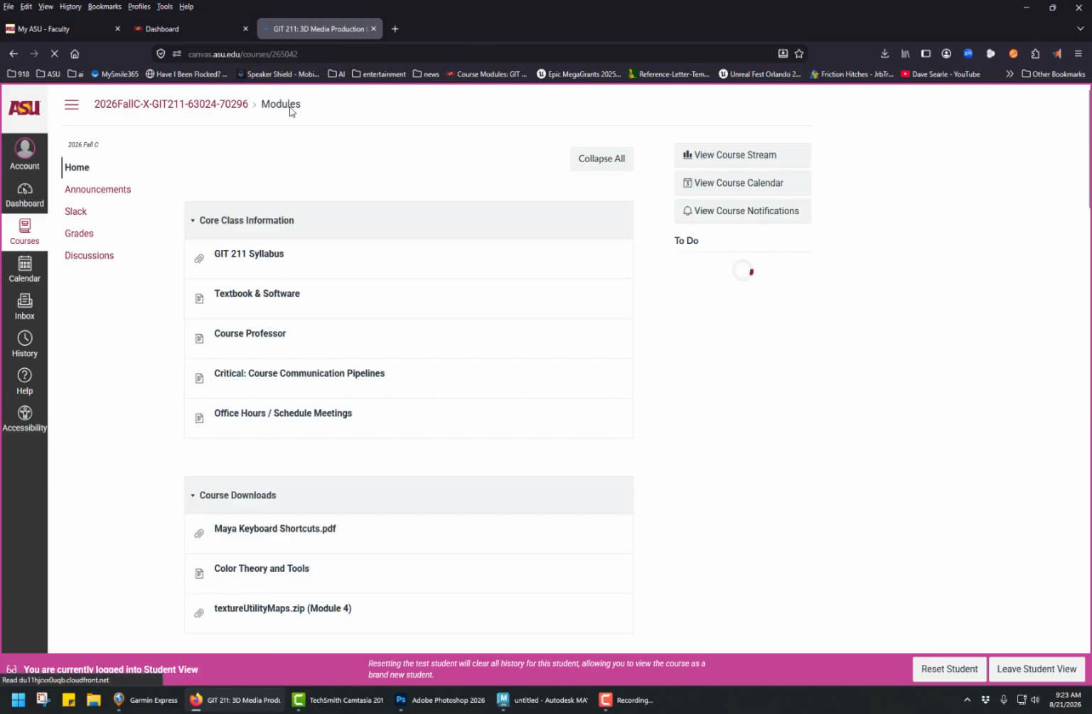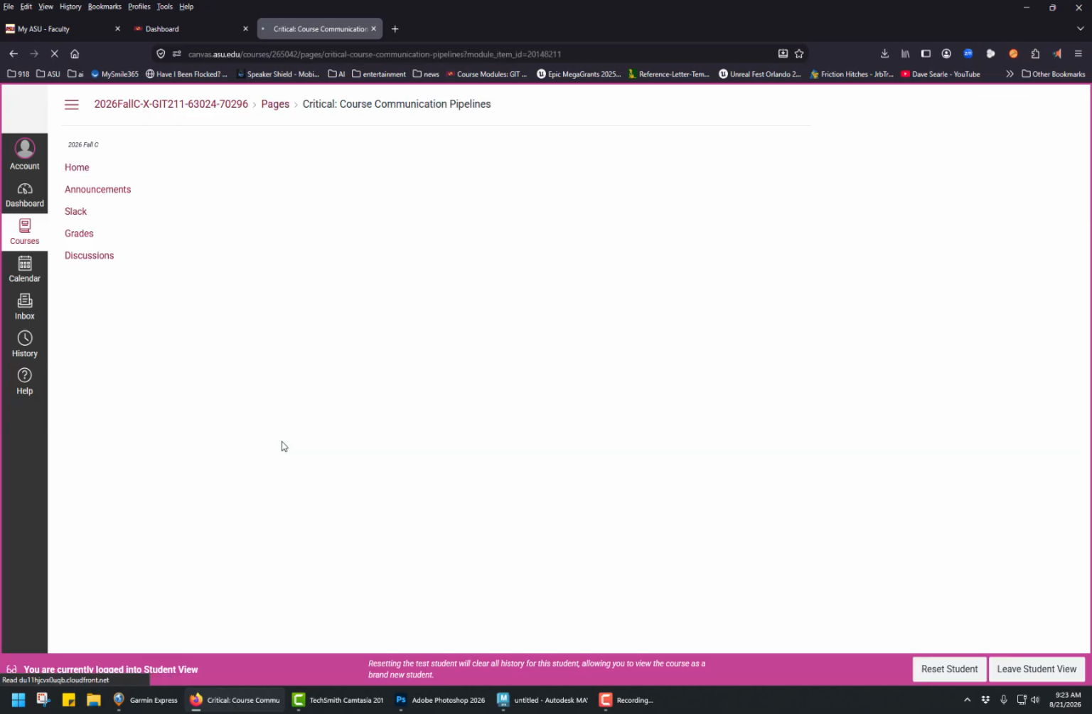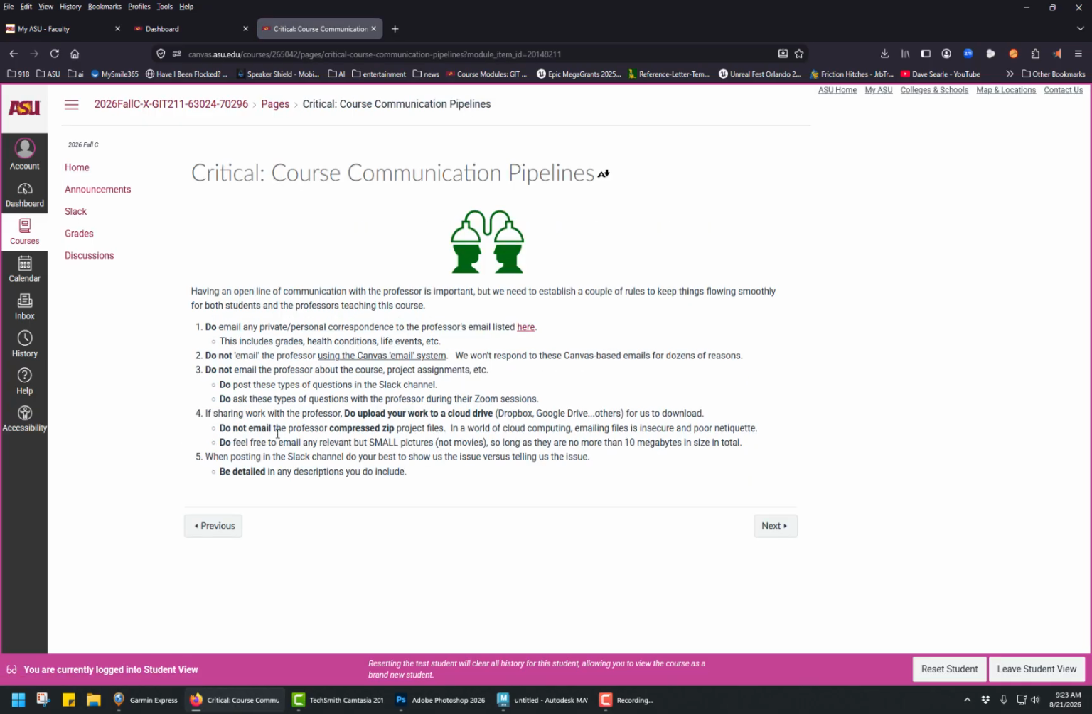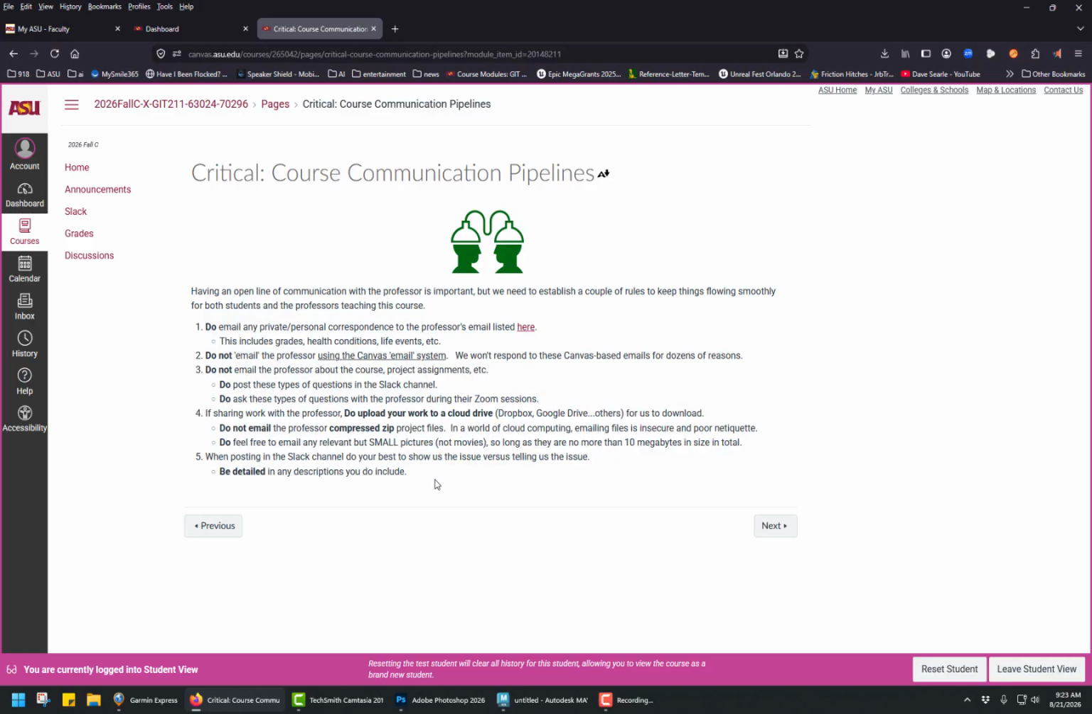That's going to lead me right into the modules. Course communication pipelines. This is critical information. I showed you two of the main ways to contact me, but I need to show you a couple ways to also interact with me. So first of all, don't use the Canvas inbox here. That's more like text messaging. And if we're going to do that, I have a Slack channel all set up for us here. So we'll do all that messaging there.